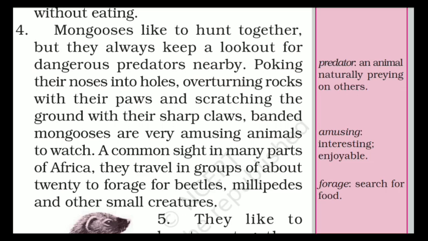Mongooses like to hunt together, but they always keep a lookout for dangerous predators nearby. Whoever is lying in wait to hunt them, they always look here and there so that they can save their lives, poking their noses into holes, overturning rocks with their paws, and scratching the ground with their sharp claws.